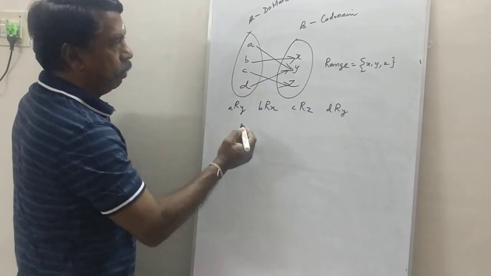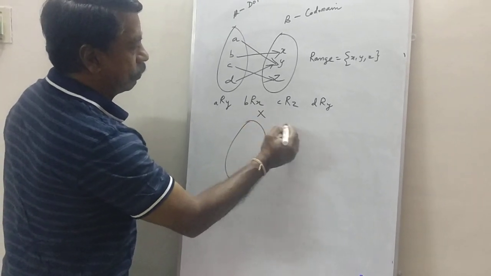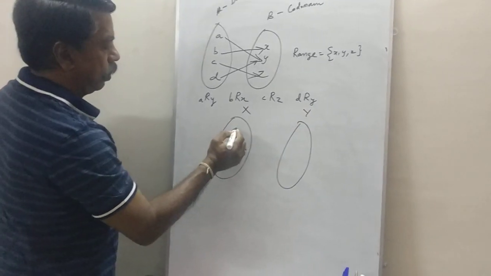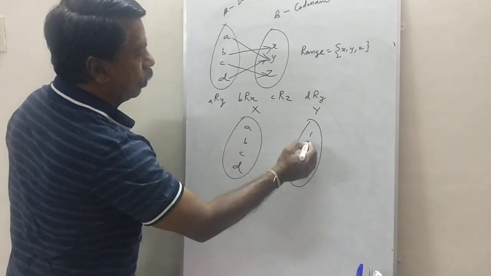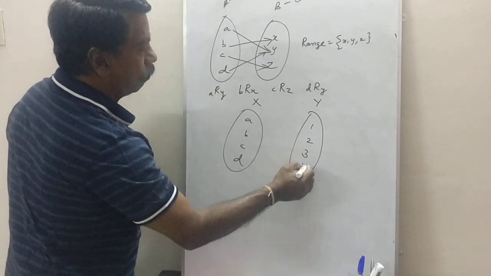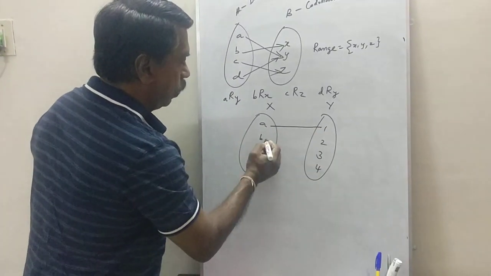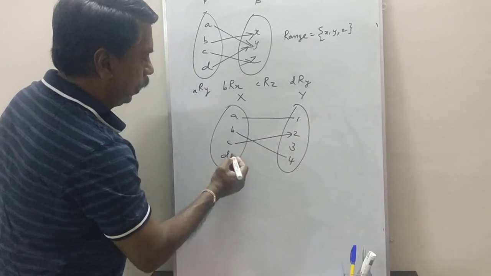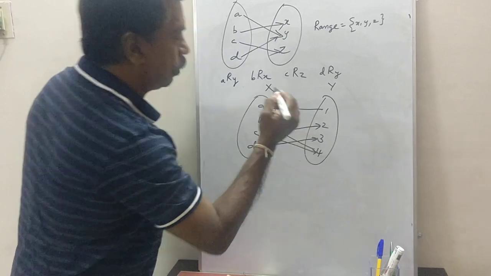I will give another example. This is set X and this is set Y. A, B, C, D and 1, 2, 3, 4. A is related to 1. B is related to 4. C is related to D. D is related to 3. C is also related to 4.